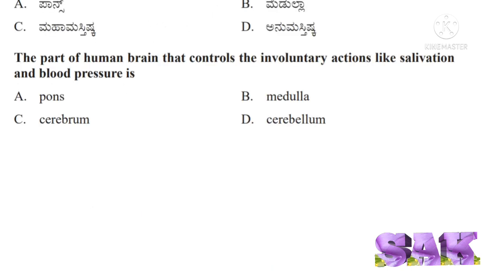Now let us come to this question. Part of brain that controls salivation and blood pressure. Correct answer for this question is option B, medulla.